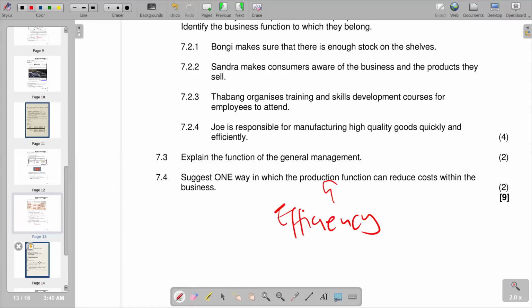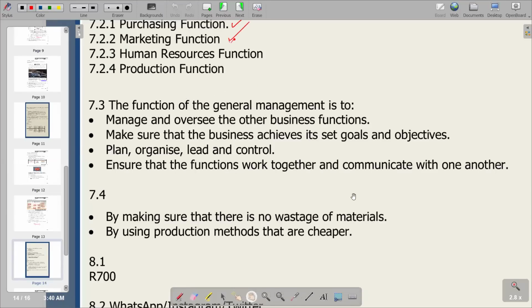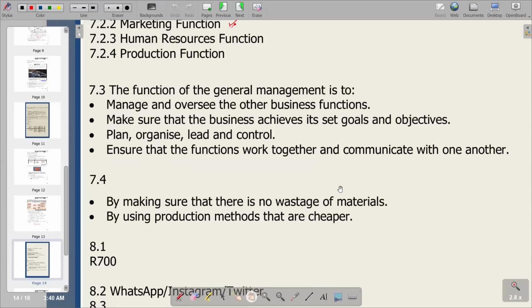So we can just try to see according to our response what we have. For 7.4, it is saying making sure that there is no wastage of materials. That's exactly what we're trying to say, which is the basic concept of efficiency. And then secondly, by using production methods that are cheaper, so that we minimize the cost. So this is the end of our question 7.